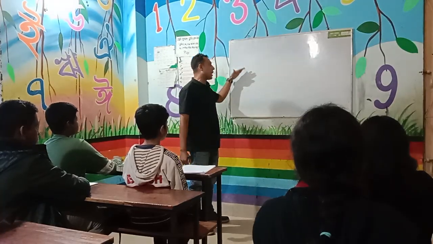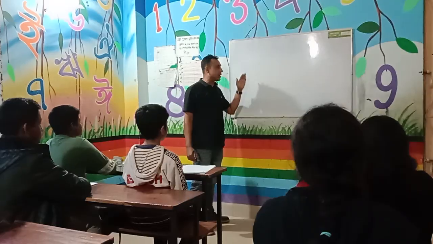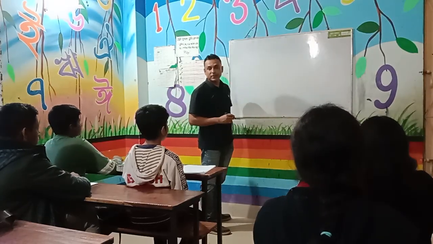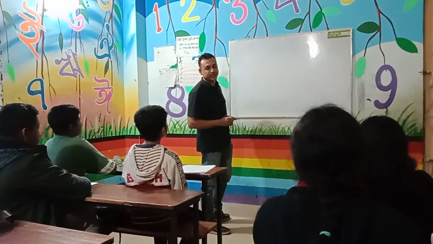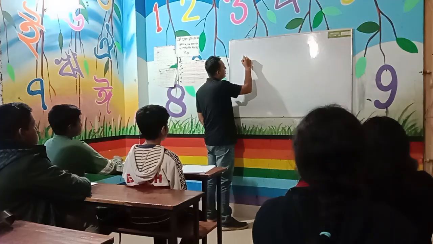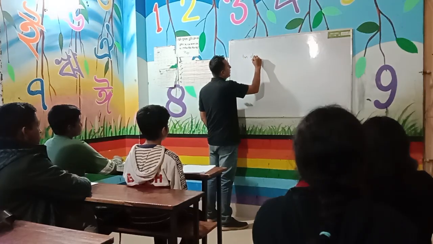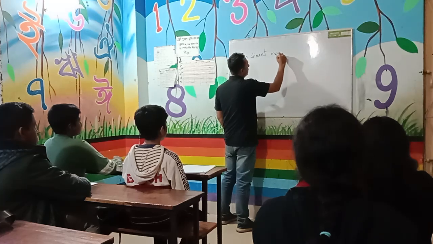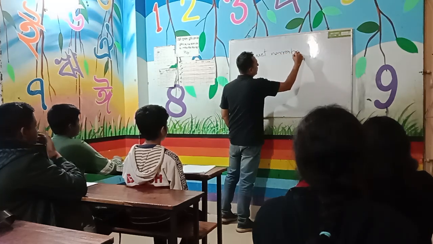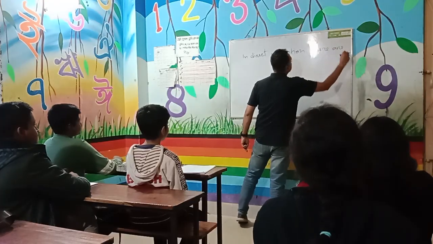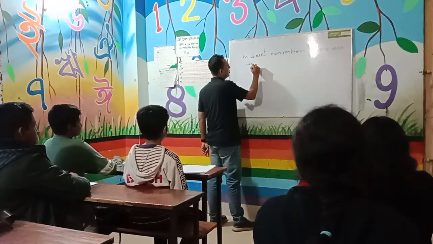First, before getting a clear idea of that, we need a clear idea about direct narration. In a direct narration, there are two parts. How many parts are there? Two parts.